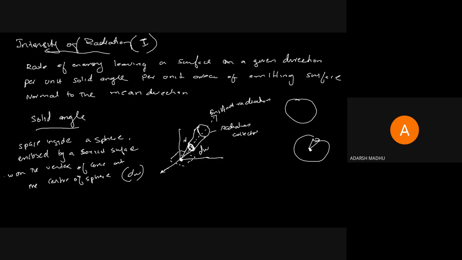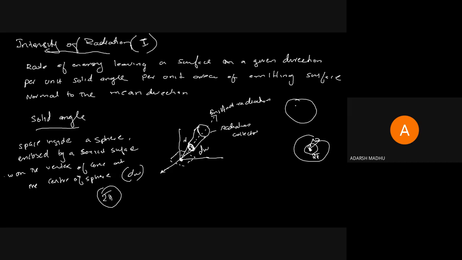Intensity of a black body is I. Then what is a solid angle? A particular solid angle subtended by the complete hemisphere. The solid angle subtended by the total hemisphere is denoted by 2 pi. 2 pi is the total angle subtended by the total sphere.